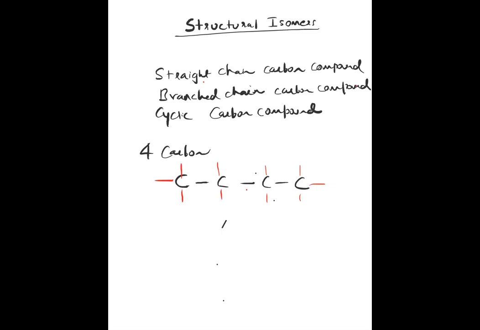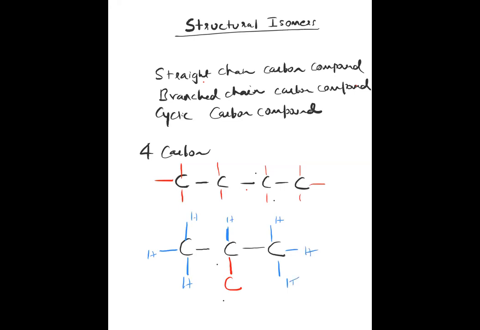You can modify it how? One, two, three, and the fourth one you can put here like this. Now what will happen? The middle carbon already has three bonds, so it will need only one hydrogen. And the end carbon already has one bond, so it will have three more. One, two, three. So this is also a four carbon compound.